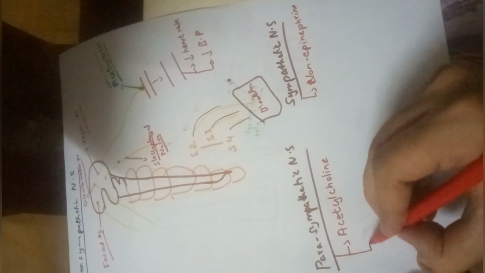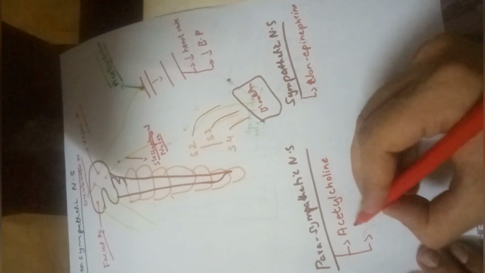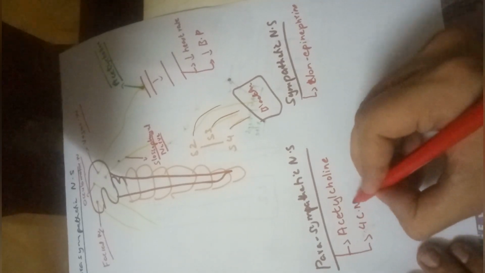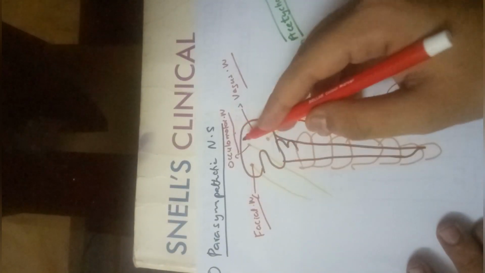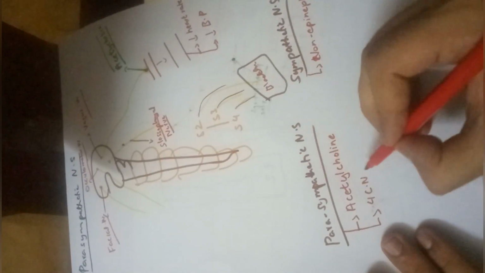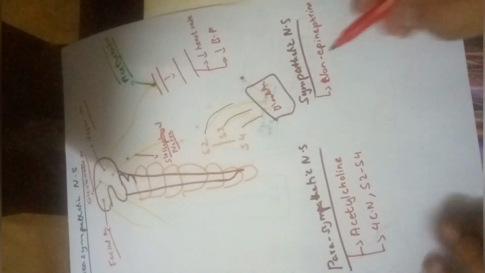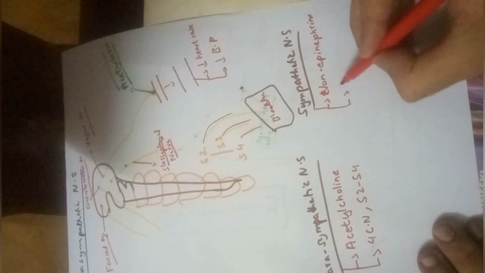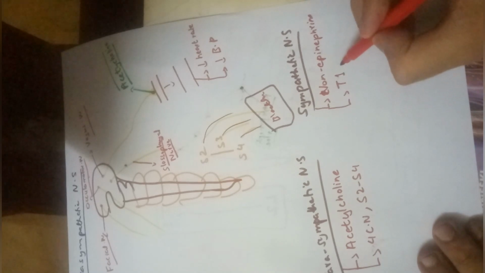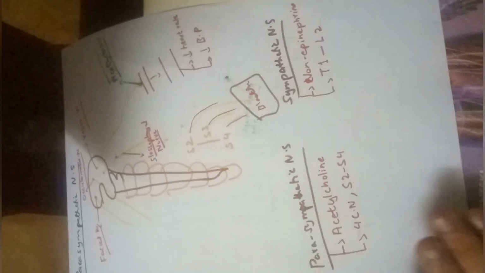Okay, and the parasympathetic nerves originate from the four cranial nerves, facial nerve, oculomotor nerve, vagus nerve, and glossopharyngeal nerve, and also from the spinal nerves S2 to S4. Its branches come from them, and sympathetic nerves originate from T1 to L2.